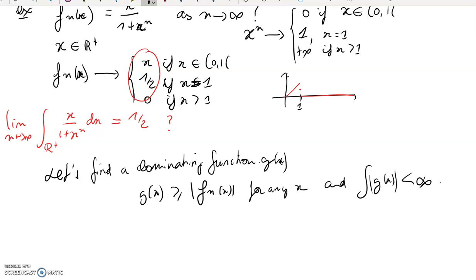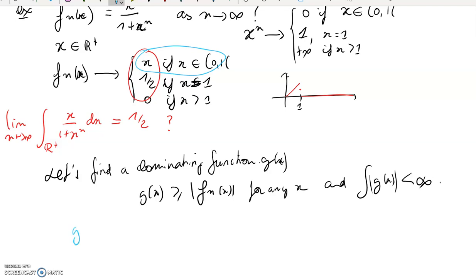Okay, so let's see what we have. Our function has several parts. We have the part between 0 and 1. I can bound it above by the x function, simply because, as we said, x divided by 1 plus something not 0 is going to be smaller than x. All right.